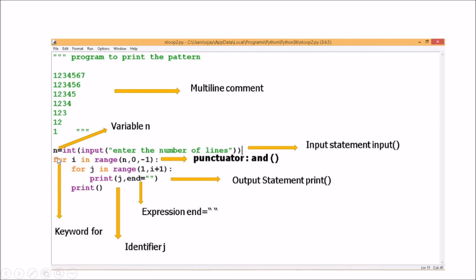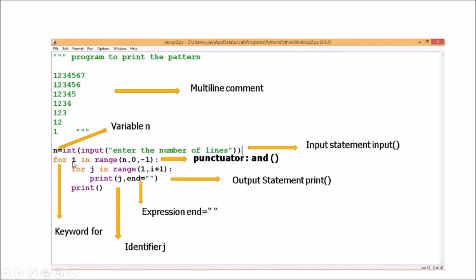Then when I am writing n = int(input("Enter the number of lines")), this n is a variable, and this complete statement is an input statement. It uses the input function and prompts the user to enter a number which gets stored in n. So with n =, there is a variable, an operator equal to, and some value input by the user. So this is also an expression.